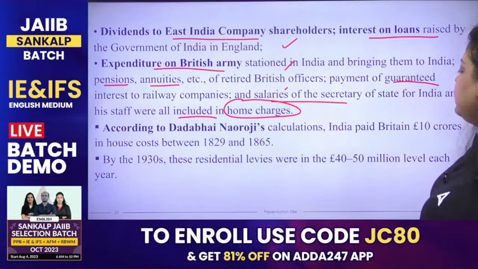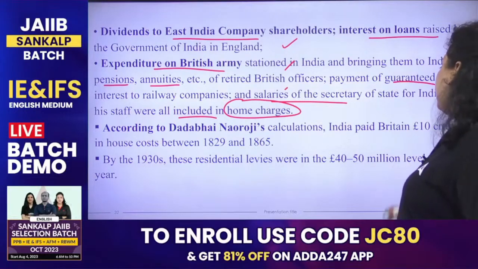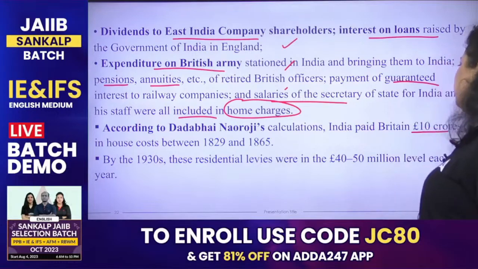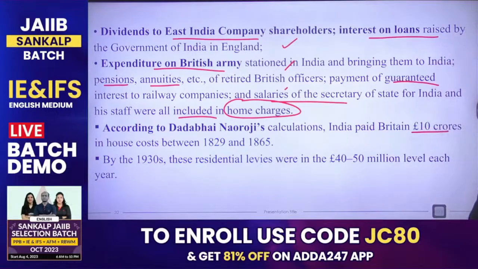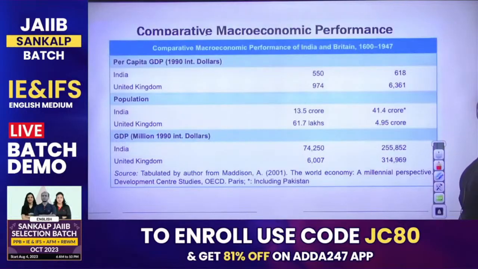Next, according to Dadabhai Naoroji's calculation, India paid Britain 10 crore pounds in home charges between 1829 and 1865. By 1930, these residential levies were at 40 to 50 million each year. This is what they used to pay to the Britishers.